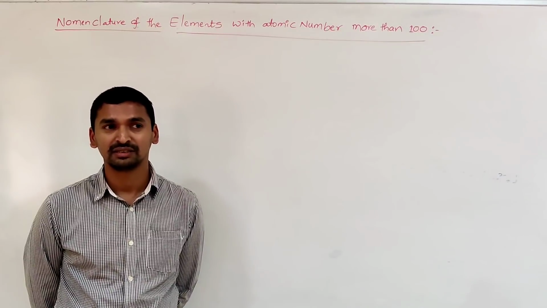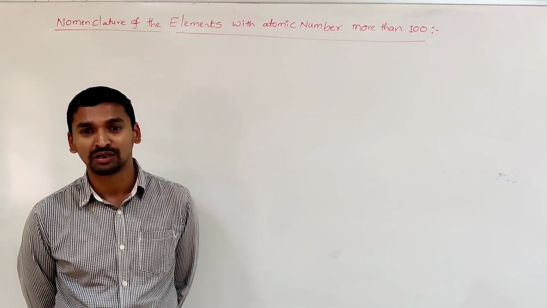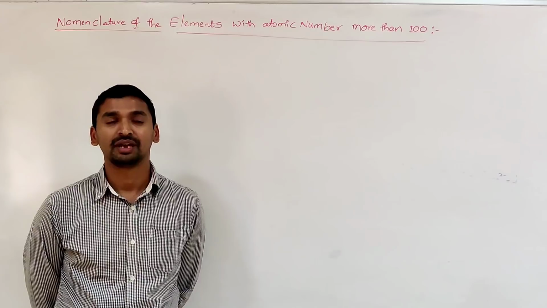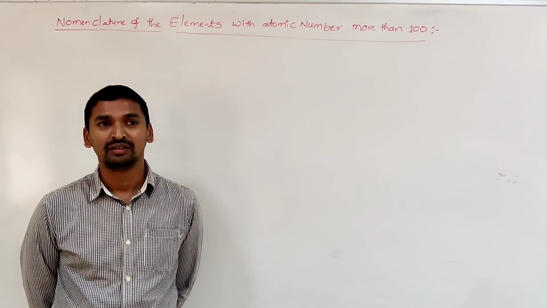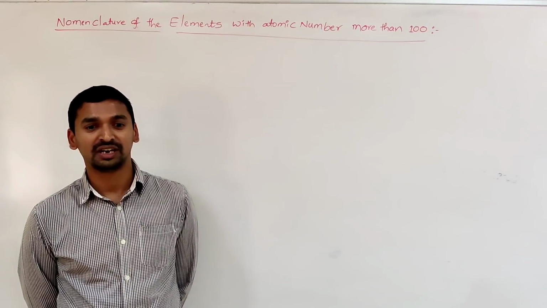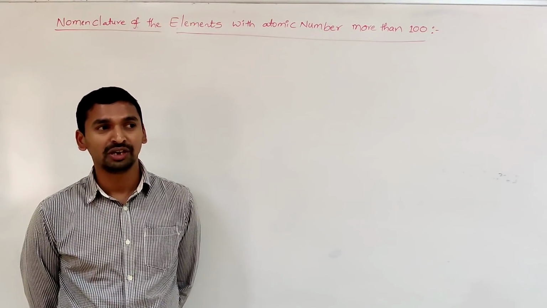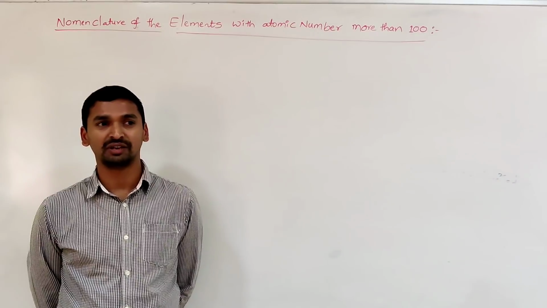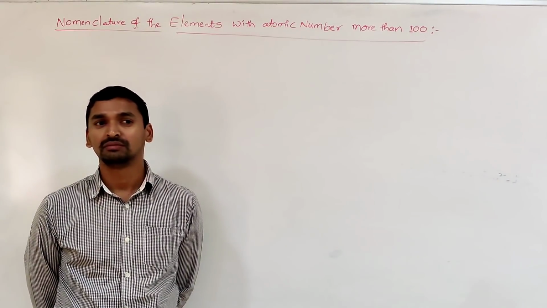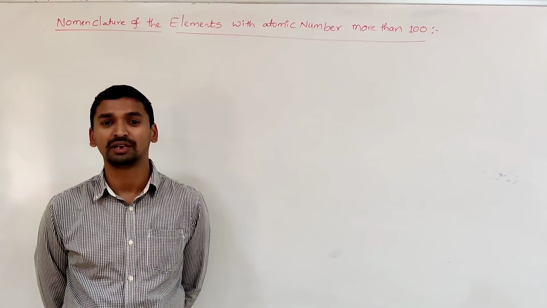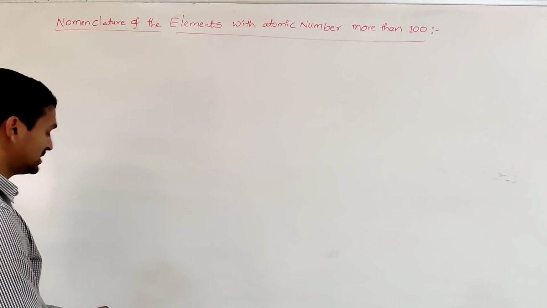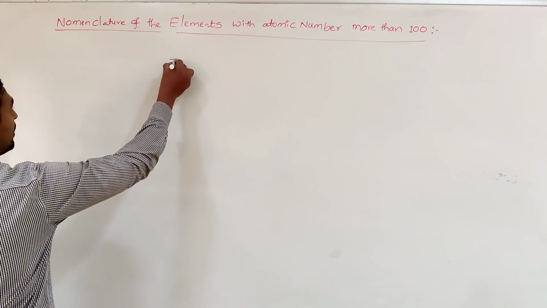In that case, both the scientists try to claim the discovery of that element in their name. Then the dispute starts. Why should you give the name? Even though I am discovering it, why should it not get my name? That appeared in the case of atomic number 104.